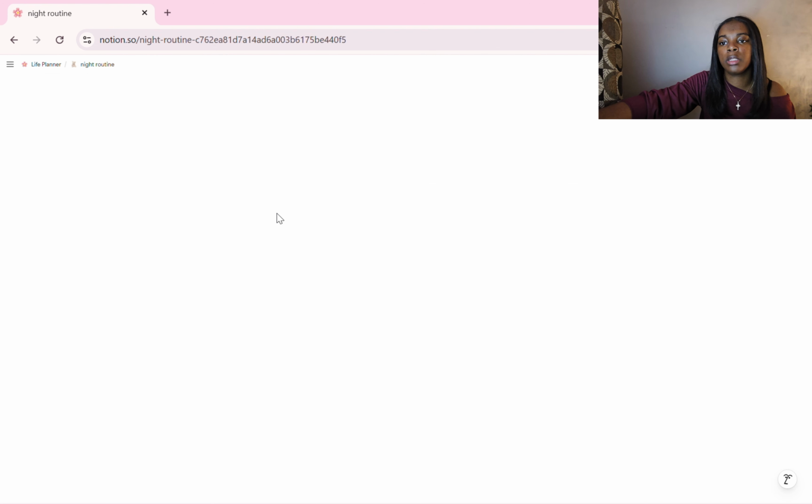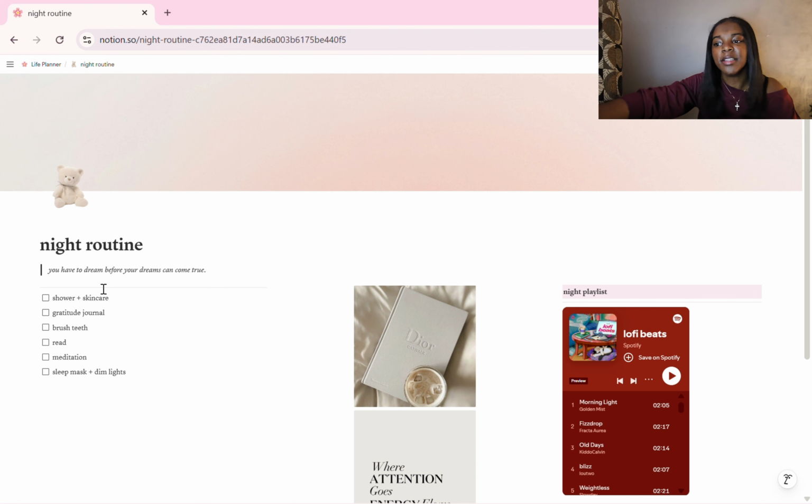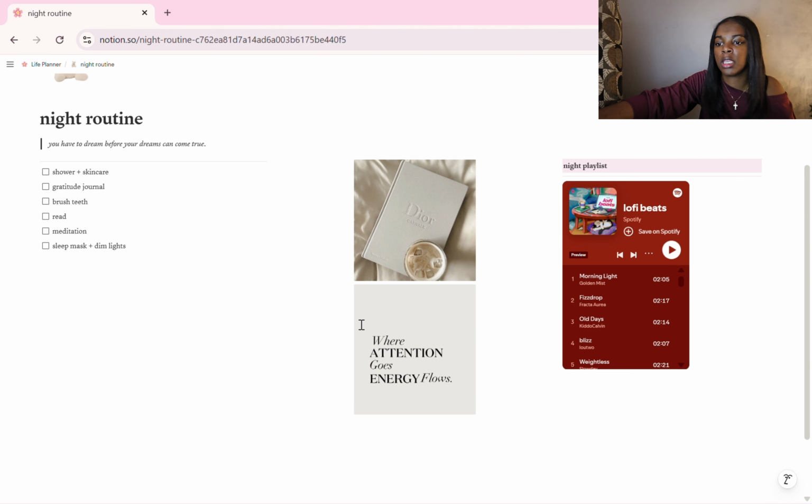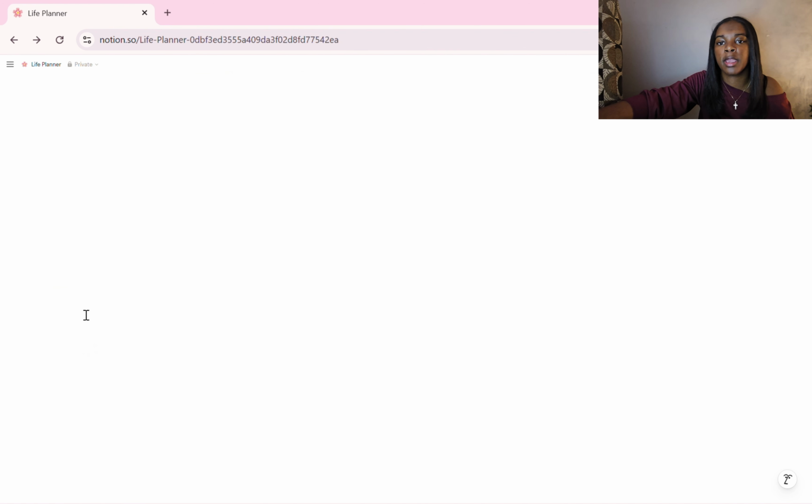And then my night routine, I don't really use these two pages, I just do them. So I don't really take anything off, except for in the last one I did. But I have this preview of a playlist here, one quote, a picture, just my skincare that I do at night.